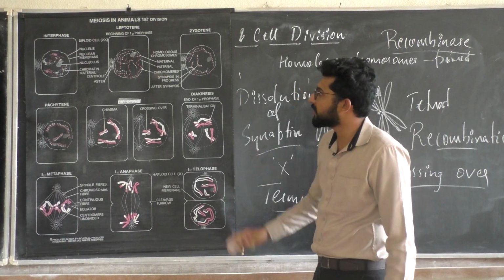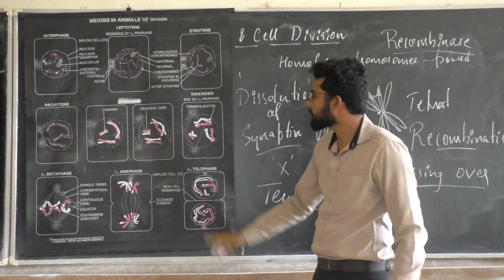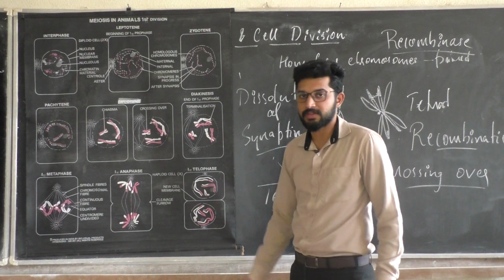This is the ending story of prophase 1, the diakinesis, the last stage of prophase 1.